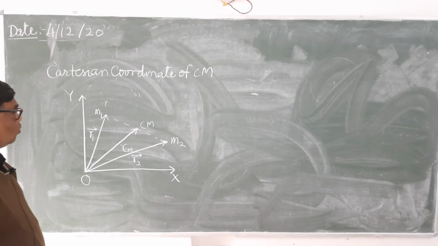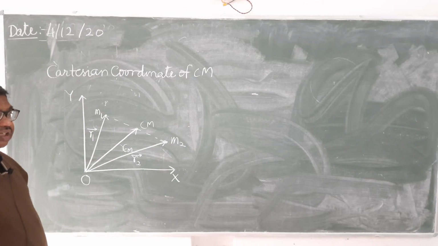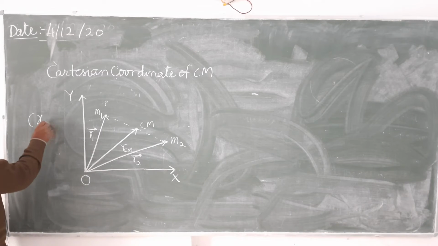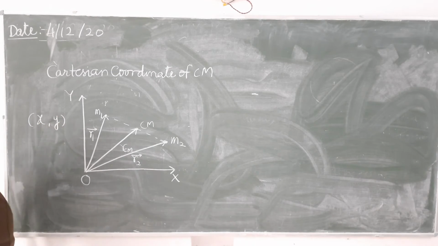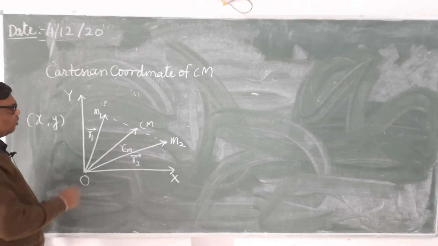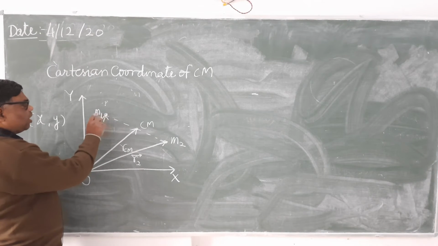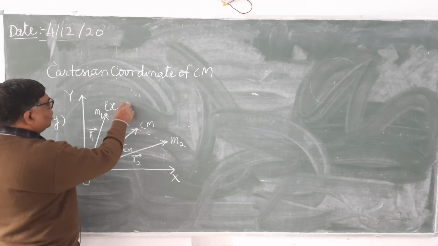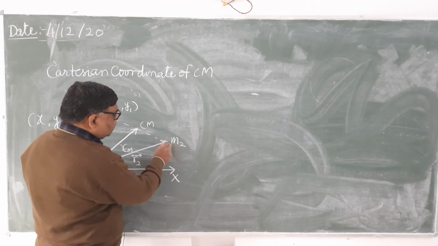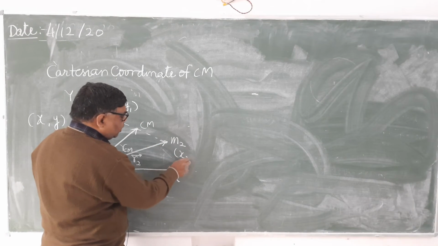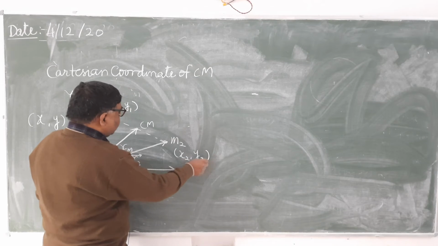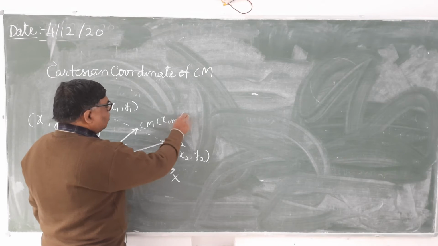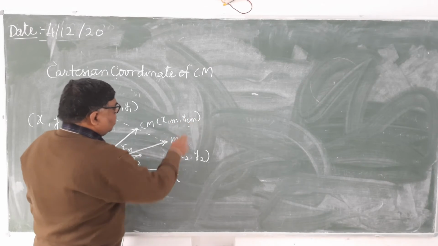So now we will find out the Cartesian coordinate of center of mass. Cartesian coordinate means coordinates like x comma y. I have taken the coordinate of the point at which mass m1 is located as x1, y1, the coordinate of the point where mass m2 is located as x2, y2, and the center of mass as xcm, ycm.